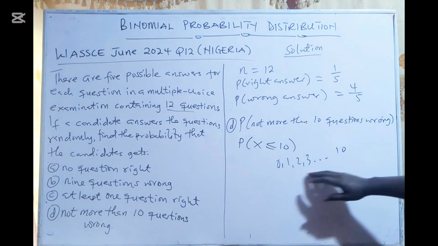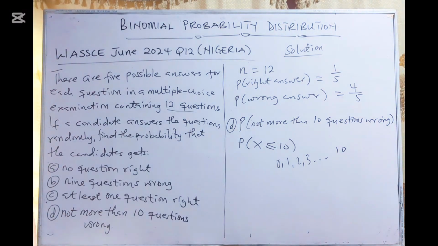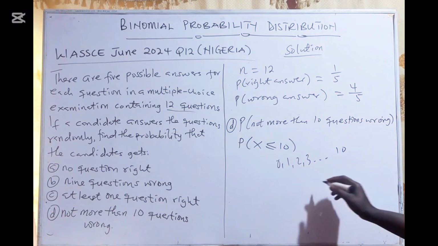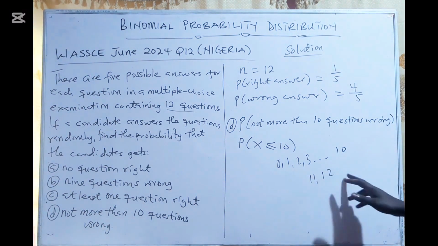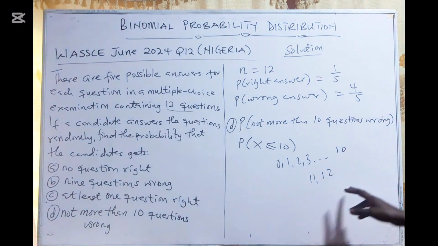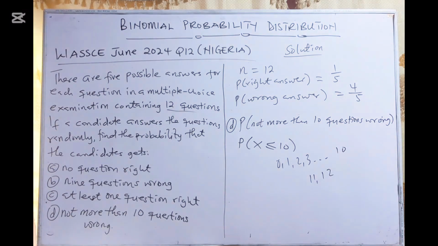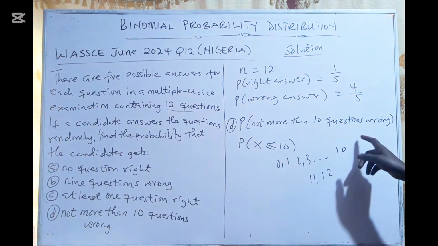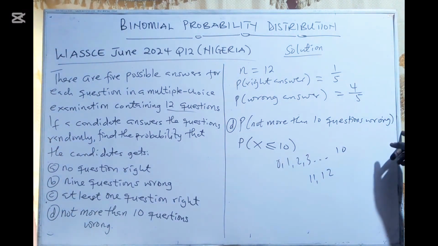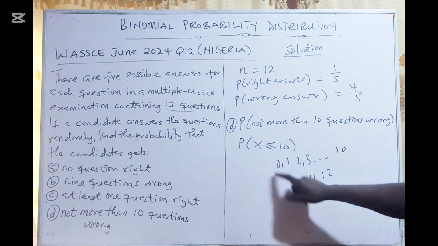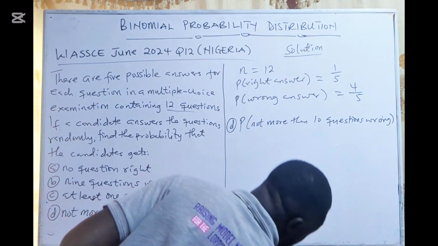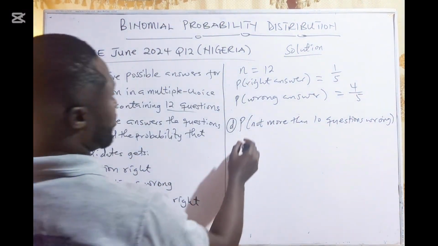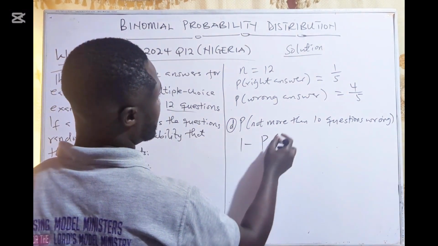So this one will be too long for us. How many questions? 12 questions. So why don't we do 11 and 12, and then we subtract from 1, and then we get the answer we are looking for. Because not more than 10 questions is like at most 10 questions wrong, that will be 0 up to 10. So let me do it the other way around and subtract from 1. So not more than 10 is 1 minus probability of what?